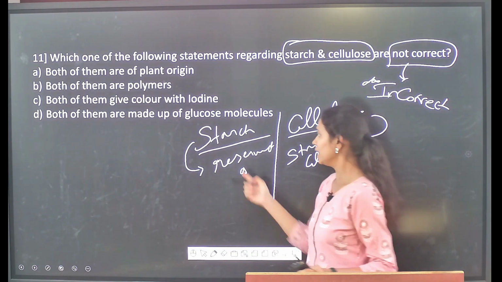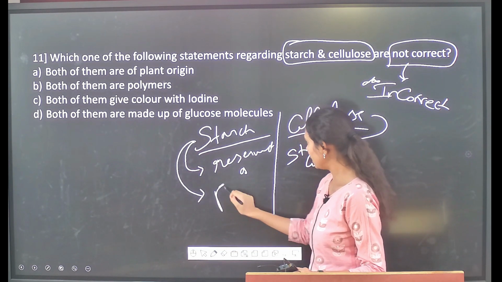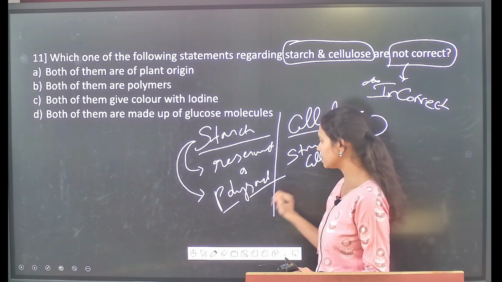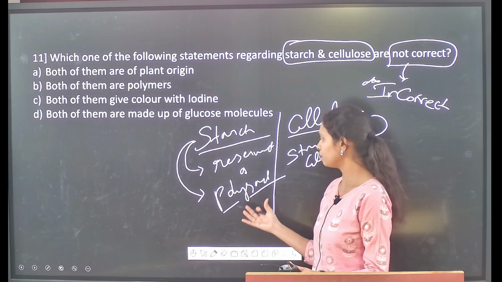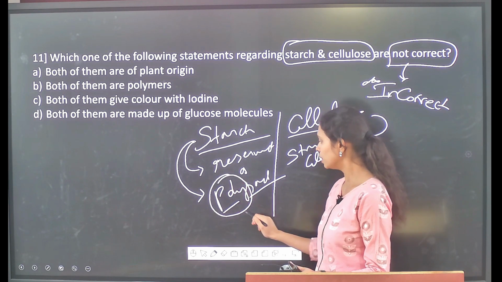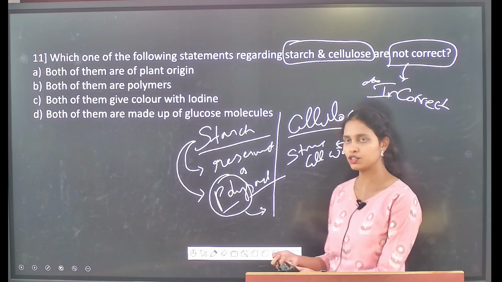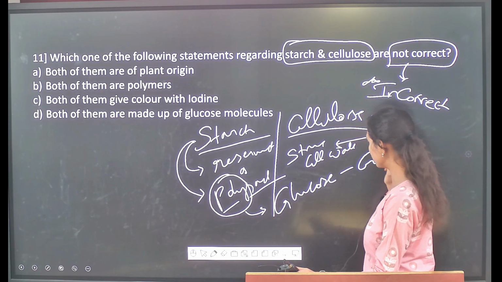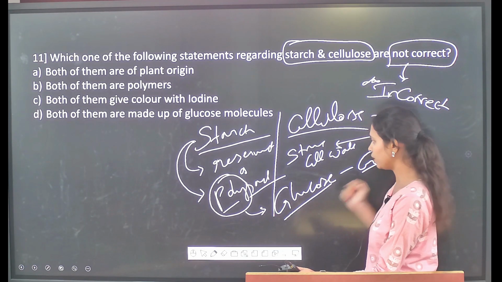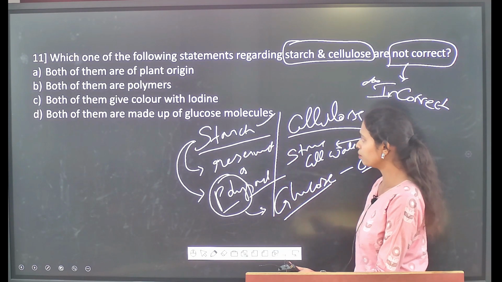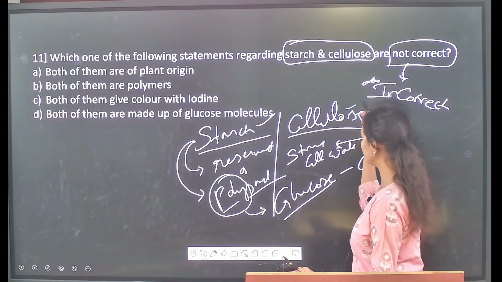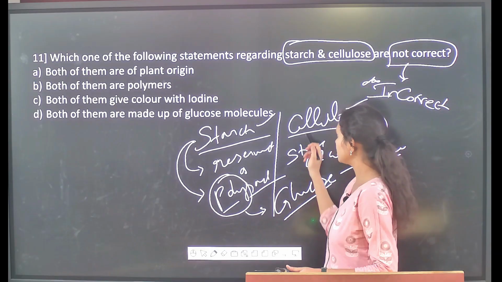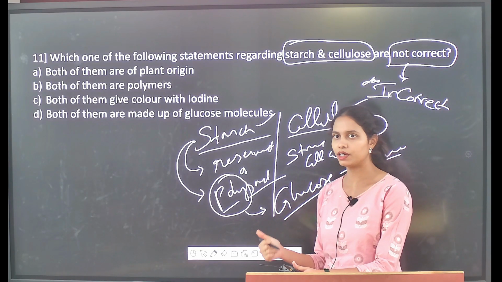Also, starch and cellulose are both polysaccharides. From the name itself, poly refers to the repetition of a particular substance, and the repetition of that substance is glucose. The repetition of glucose again and again leads to the production of a polysaccharide. One form of polysaccharide is starch and the other form is cellulose, whereas starch acts as a reserve of food material, and cellulose acts as a structural component of a cell wall.